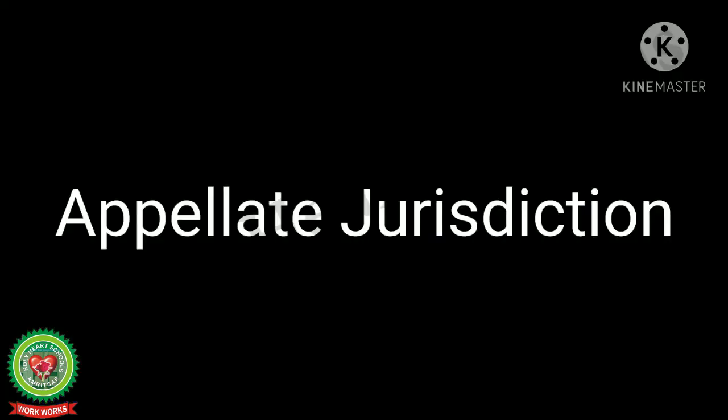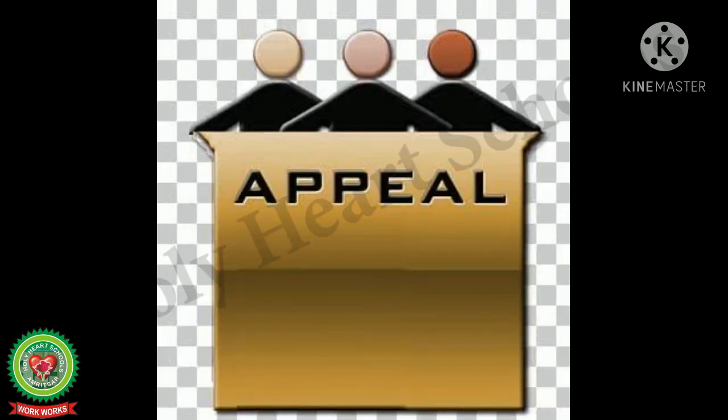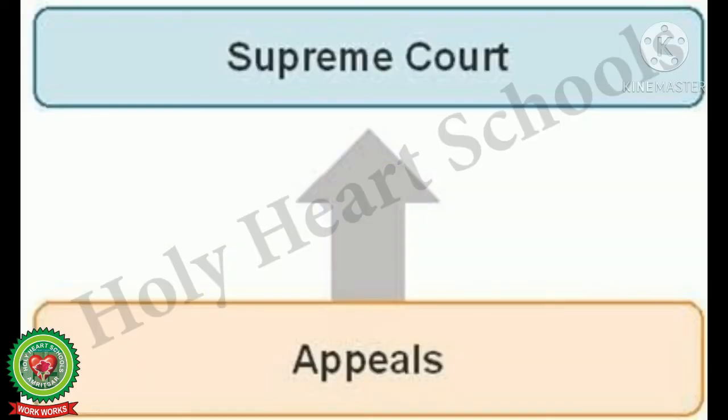The next jurisdiction power of the Supreme Court is appellate jurisdiction. The power of the higher court to review the decision or change the result of the decisions made by the lower courts is called appellate jurisdiction. The Supreme Court in India is the highest court of order in the country. It can hear appeals in cases like civil cases and criminal cases. Civil cases are the cases which involve conflict between people. For example, breach of contract, property dispute or marriage dispute, etc. Criminal cases involve violation of law. For example, murder, theft, robbery are examples of criminal cases.